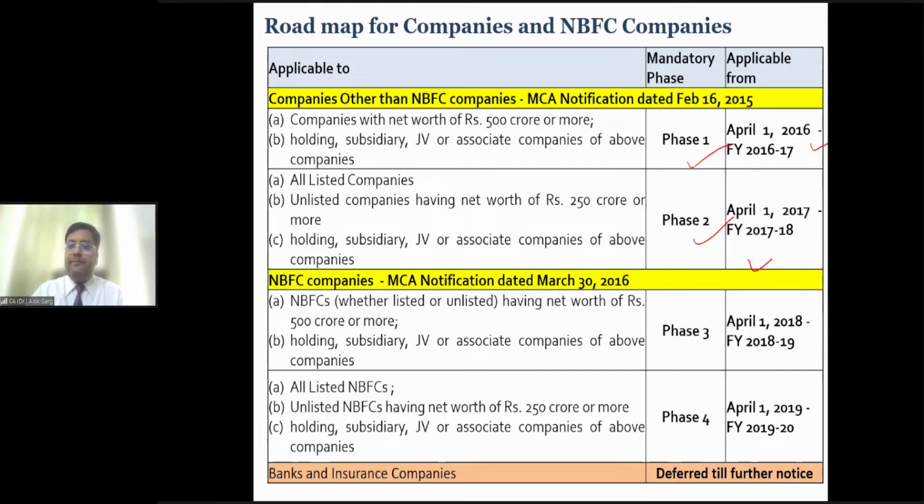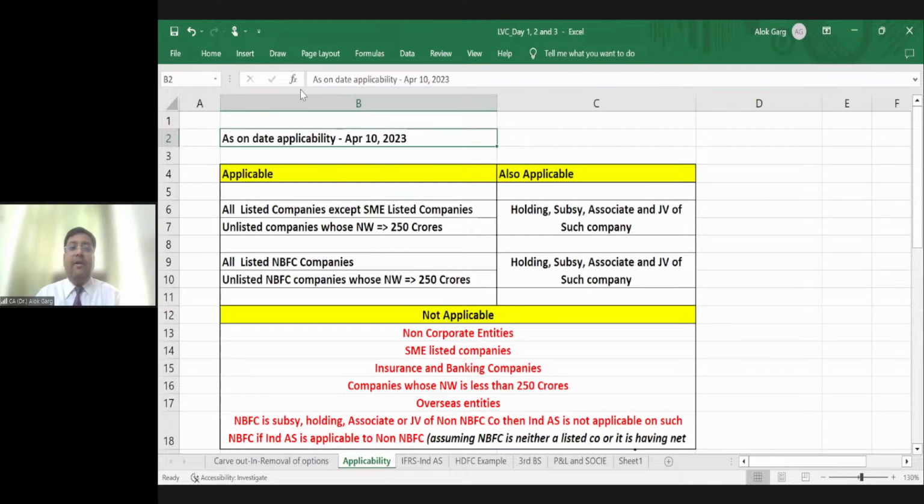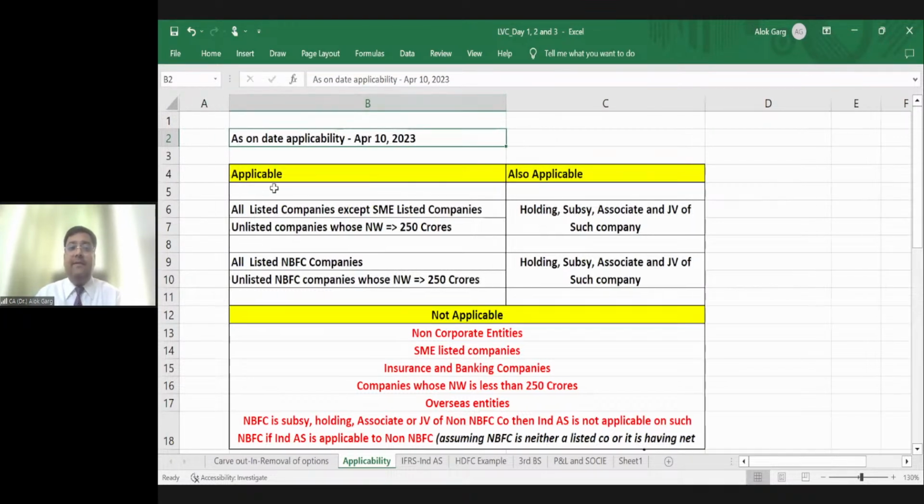So friends, let's discuss this Ind AS applicability with the Excel file so that you will be able to understand very clearly and in detail, right? I hope this Excel file is visible. I'm talking about the as-on-date applicability, right? Friends, you can see the table.